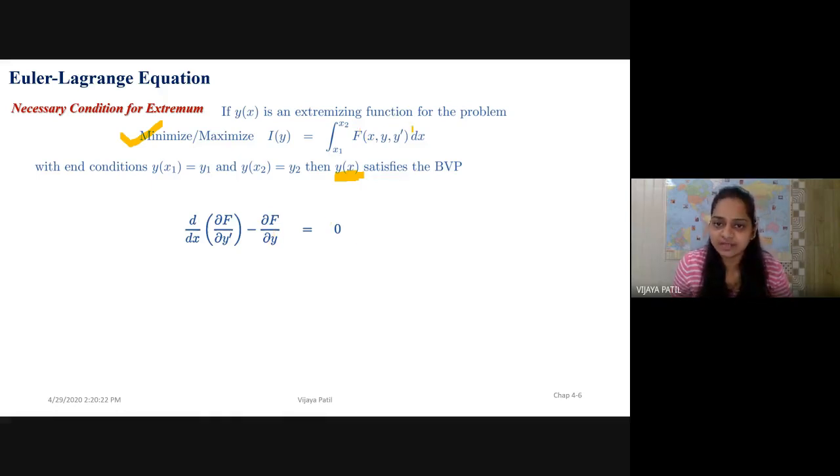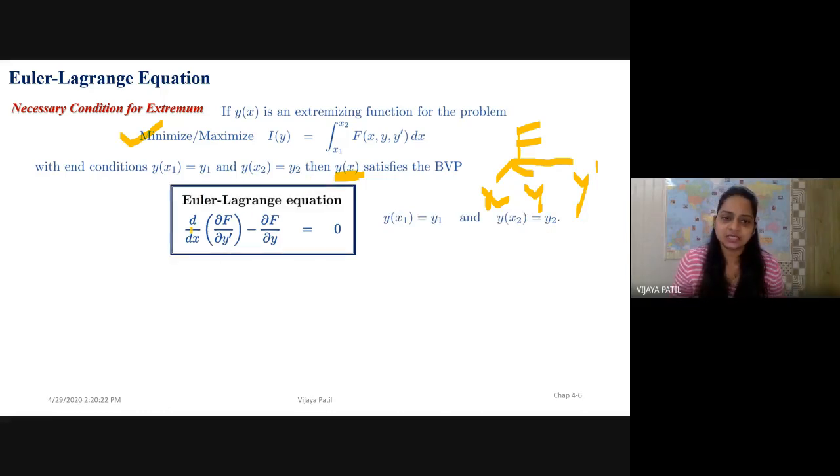If you observe this function f, it is a function of x, a function of y, and a function of y dash. So respectively, all the derivatives will exist for this f. I can differentiate f with respect to x, with respect to y, and with respect to y dash, provided x, y, and y dash are explicitly present in the function f. And this is with the boundary conditions as given here.